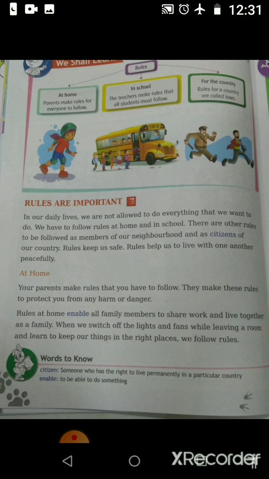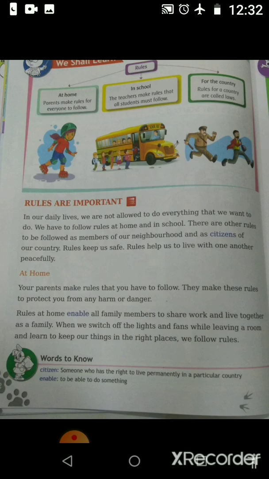Now, when we switch off the lights and fans while leaving a room and learn to keep our things in their right places, we follow rules.